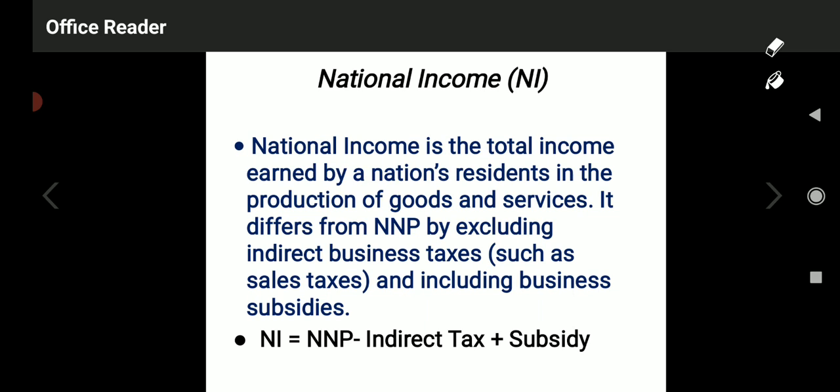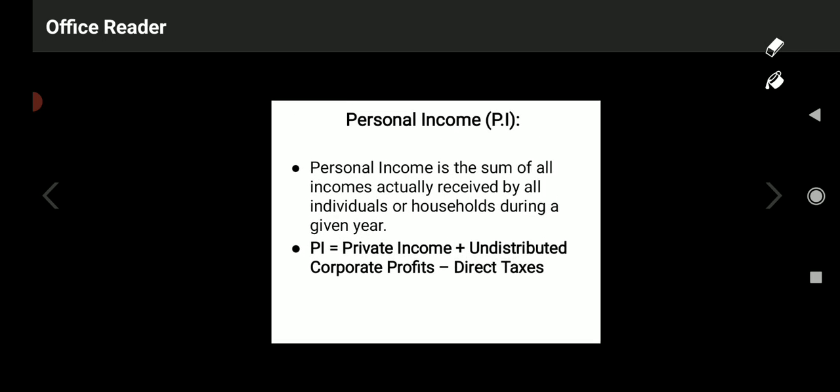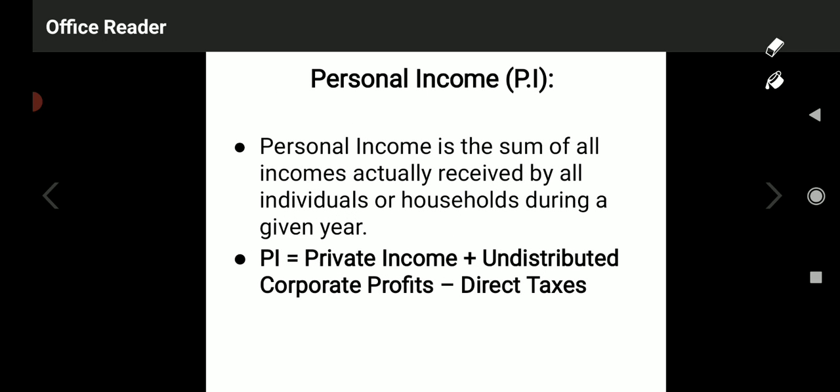Now moving to the next one, that is personal income. It is very interesting. Here you may get a 5-mark question about calculating personal income from the following. They are giving the data on private income, undistributed corporate profits, and direct taxes, and you have to understand which to add and which to deduct to calculate personal income.